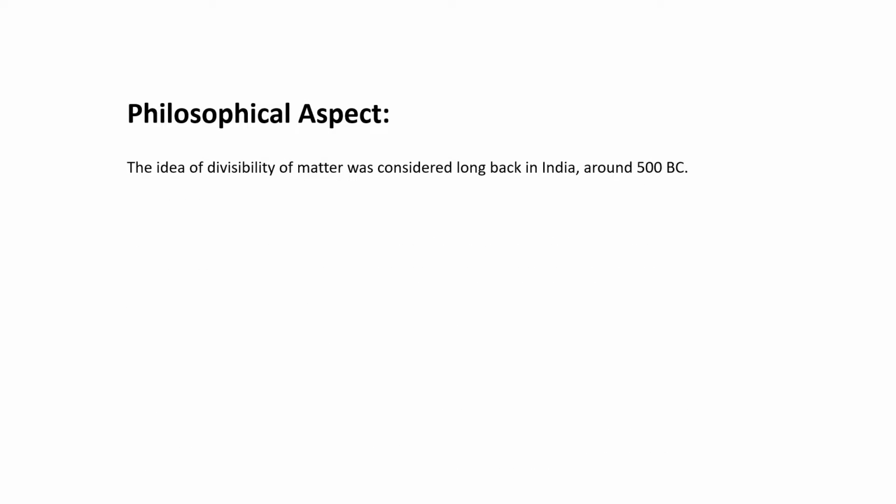So here we go. The idea of divisibility of matter was considered long back in India around 500 BC. So you can see how old this philosophy is, 500 BC, which is a very old time. At that time, the first idea of the atom was given by Maharshi Kanad, and he said that the basic thing is nothing but the Parmanu. I hope you know the story behind it.